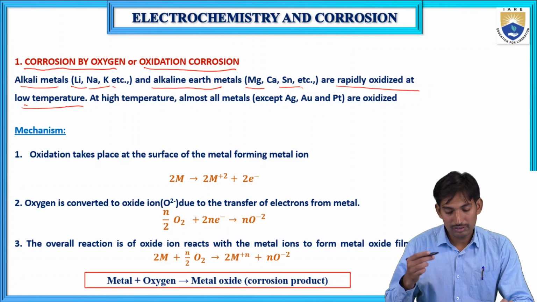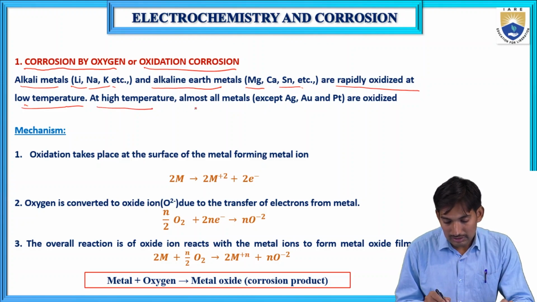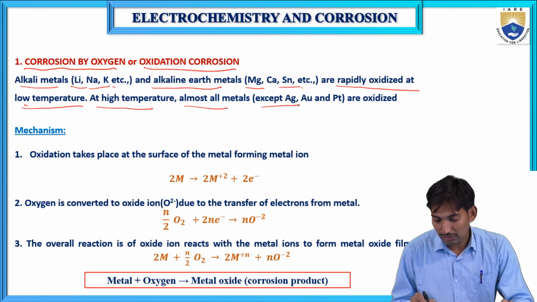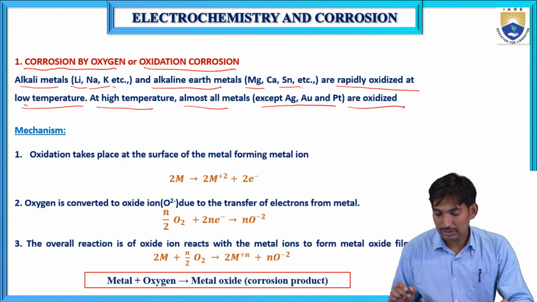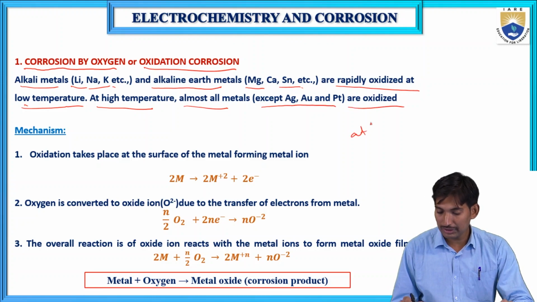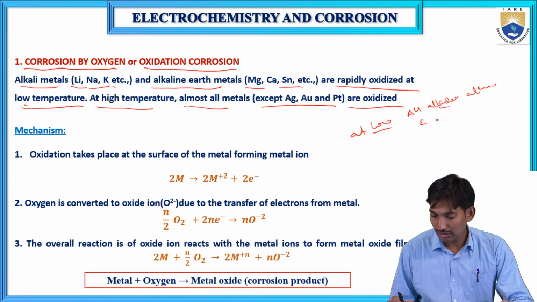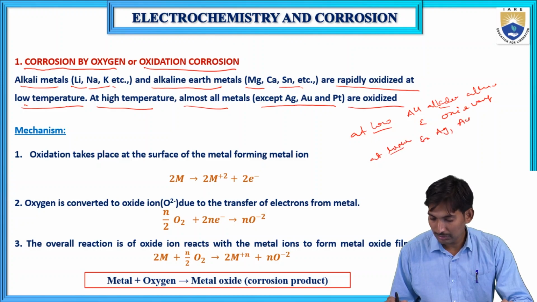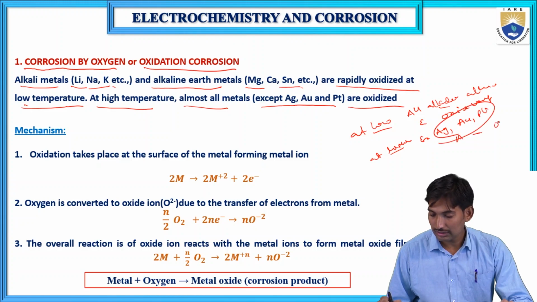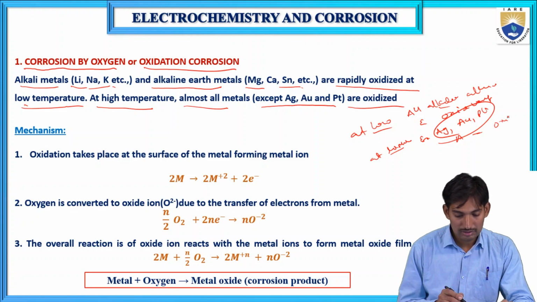At low temperatures, all alkali and alkaline earth metals undergo oxidation very fast. At high temperatures, almost all metals except silver, iron, and platinum undergo oxidation.